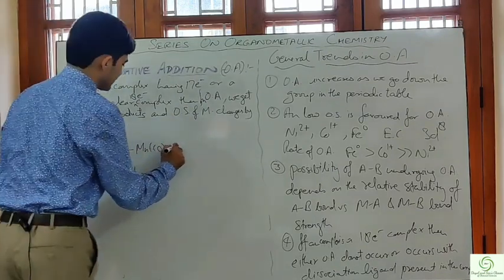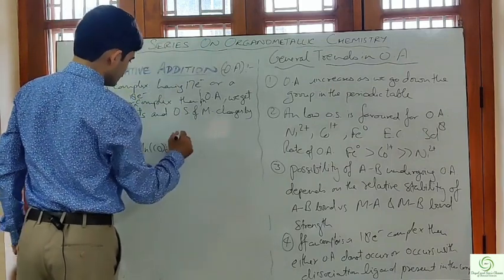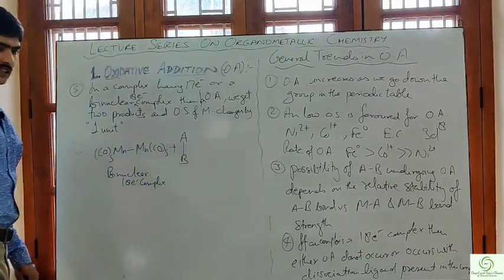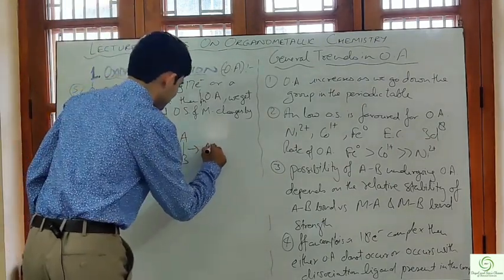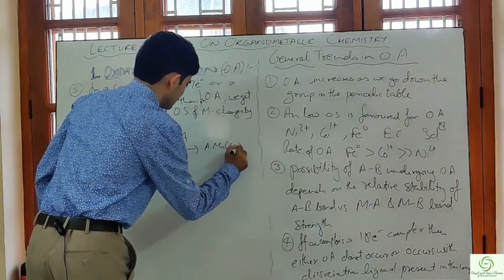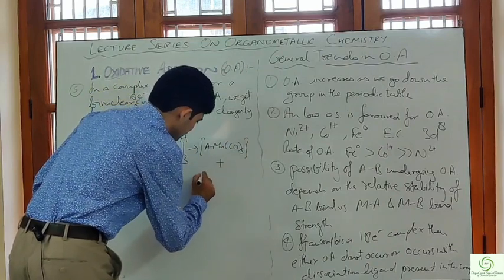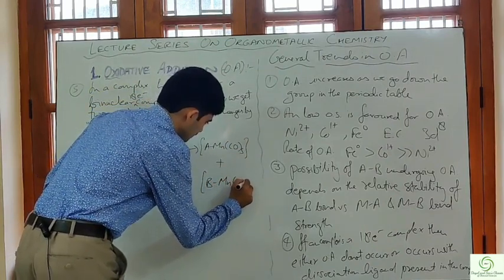Now when this reacts with a ligand, say AB, it will give me the product A-Mn(CO)5 plus B-Mn(CO)5.